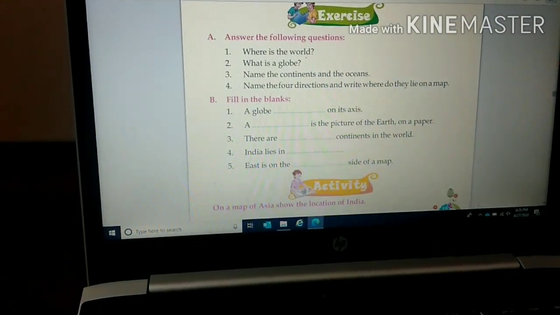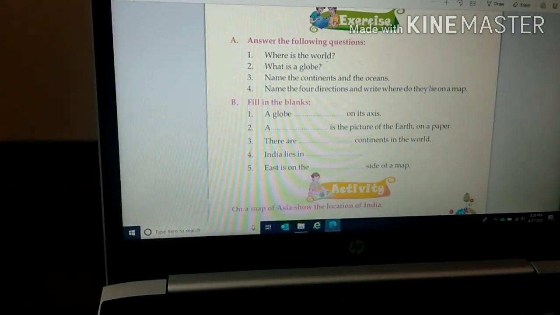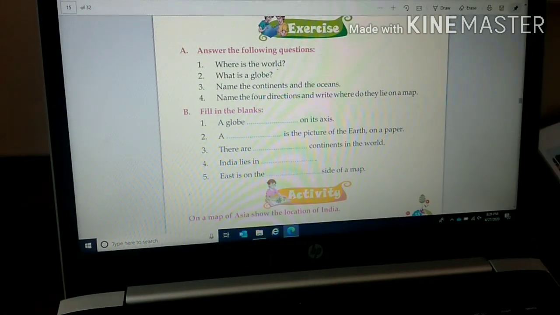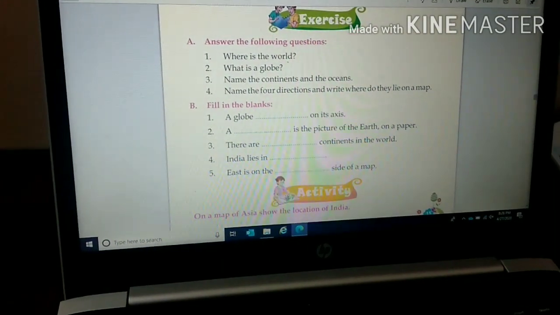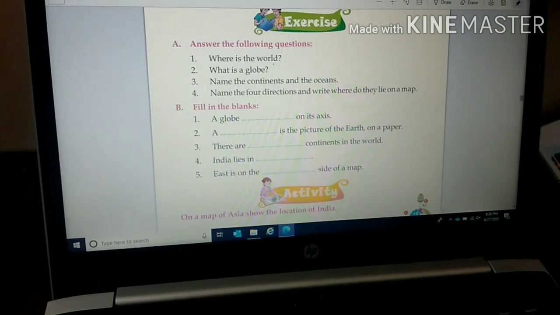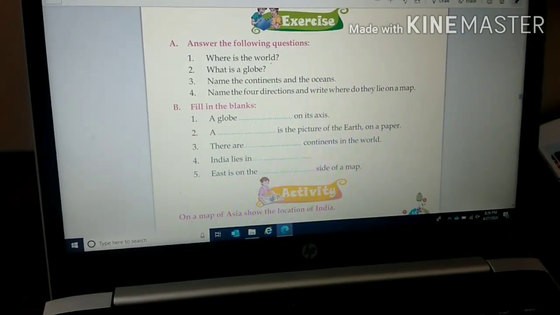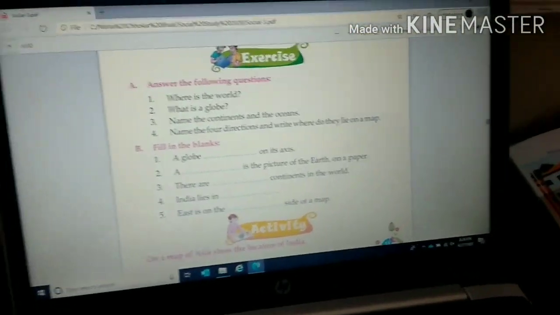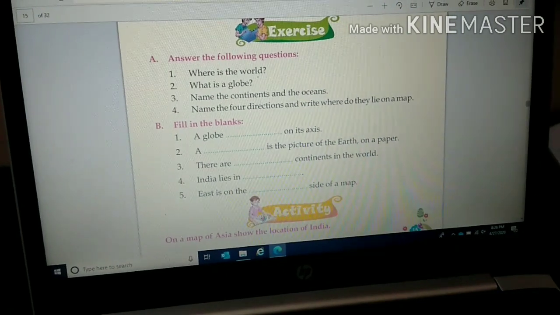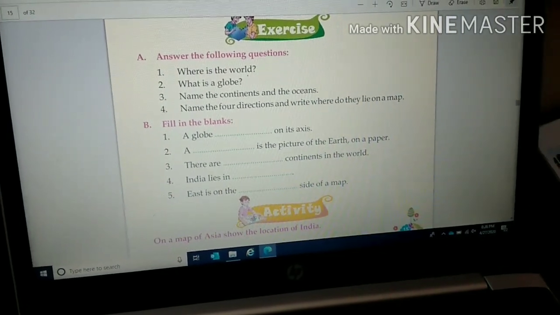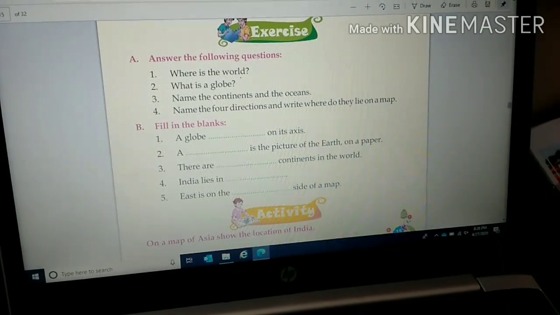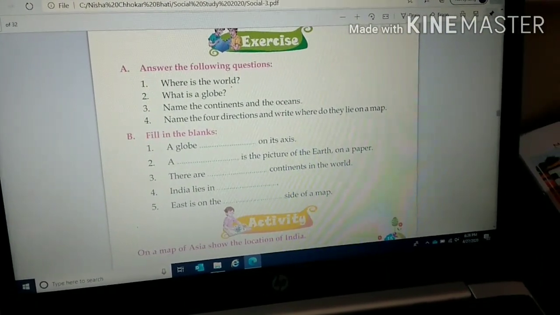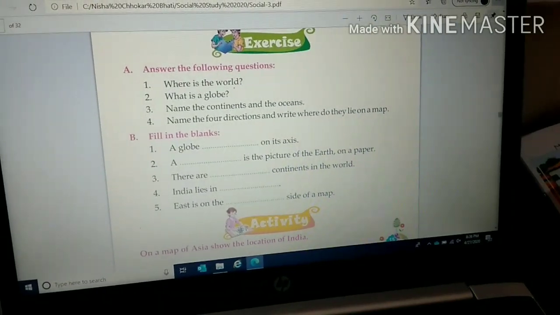Now let me proceed to the next question. Question number 4. Name the 4 directions and write where they lie on a map. The 4 main directions are north, south, east and west. On the map, the north is at the top, the south is at the bottom, the east is on the right hand side and the west is on the left hand side. So, all the 4 directions are clear to you, children, and where do they lie? I hope all these question answers are clear to you.